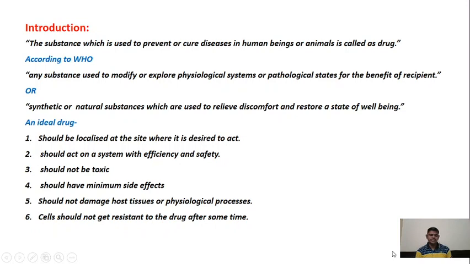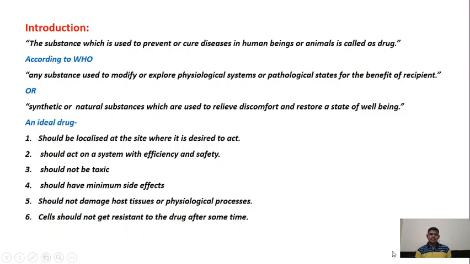It should be efficient to kill your pain in your legs, and it should be safe. It should not cause other difficulties in the body, so other discomfort in your body. Third point is it should not be toxic. So this is very simple. It should not be toxic. If it is toxic, it cannot be a drug.